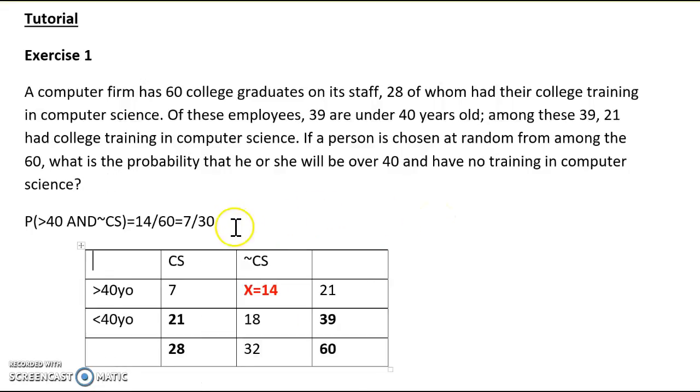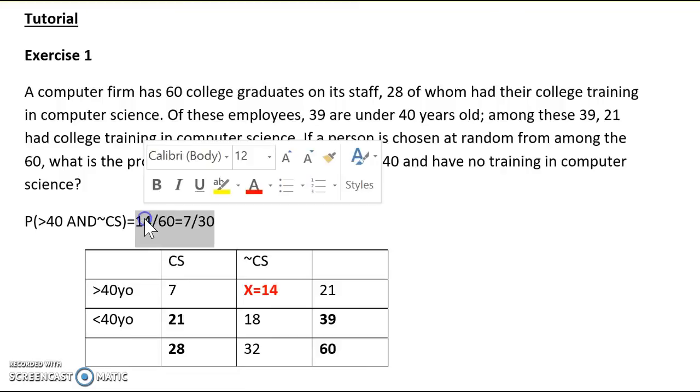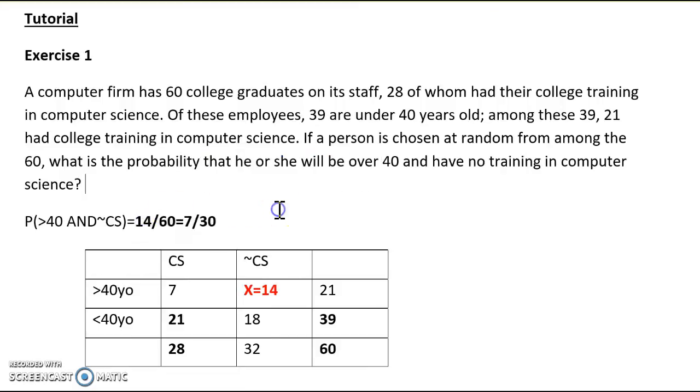Do you understand this? How can I get this? So I hope it's clear. So the rest of the questions are similar to this. Try to fill in the blanks and use all the rules, then only answer the question. So sometimes after you fill in all the cells in the contingency table, then you can derive the answer. You just need to know whether it's AND or OR, then what rule you have to use, whether addition rule or multiplication rule. Alright, good luck.